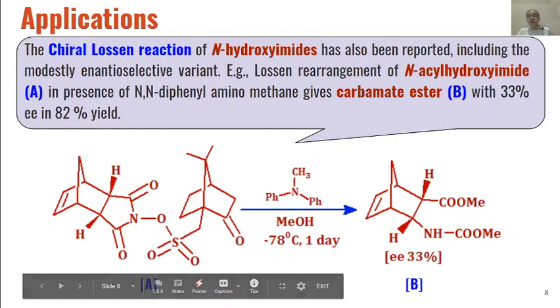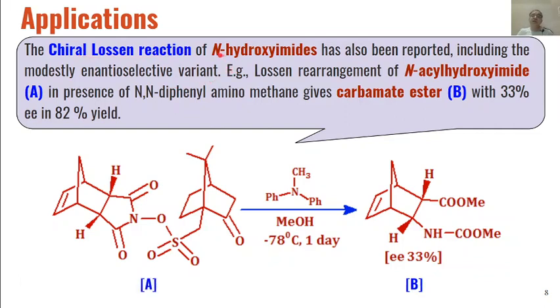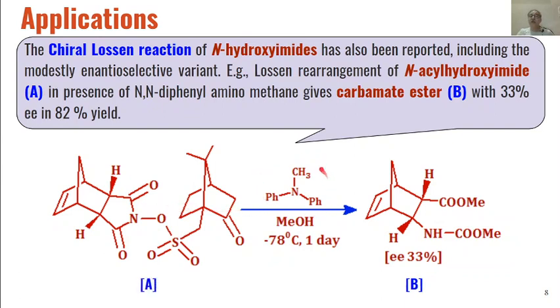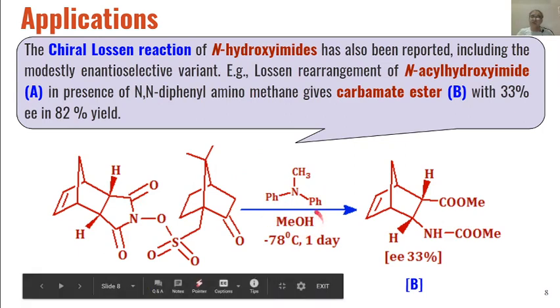Then similarly, this is an example of chiral Lossen reaction or chiral Lossen rearrangement, which takes place in the case of N-hydroxyimides. So these are N-hydroxyimides. When these are reacted with diphenyl diazomethane in the presence of methanol as the solvent at minus 78 degrees centigrade for 24 hours, then through Lossen rearrangement these are converted into carbamate esters of this type.